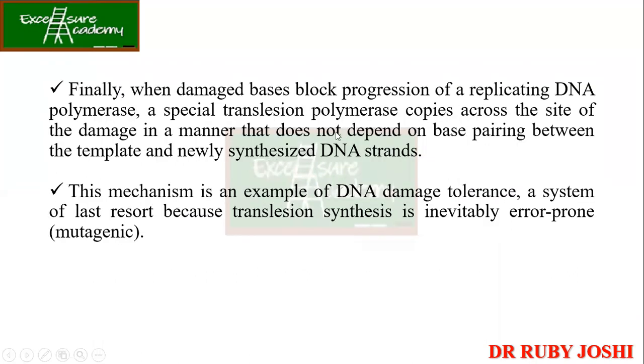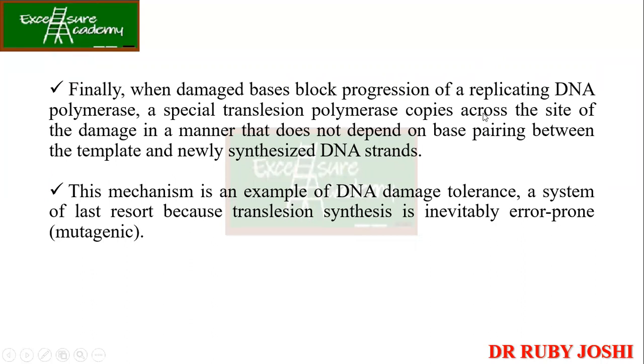Finally, when damaged bases block progression of a replicating DNA polymerase, a special translesion polymerase copies across the site of the damage in a manner that does not depend on the base pairing between the template and the newly synthesized DNA strand. What did we just mention? One way is where the damage is removed, DNA polymerase comes and repairs it, then ligase joins it. Now the other way: there are special DNA polymerases which are known as translesion polymerases.